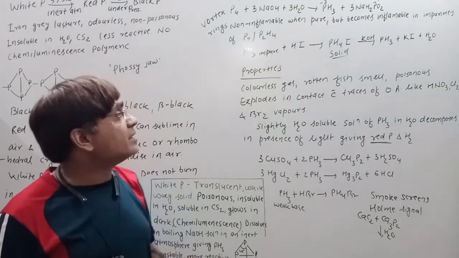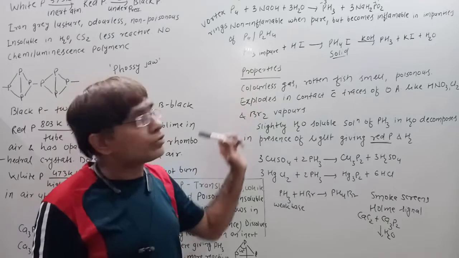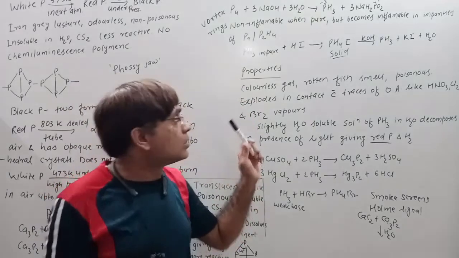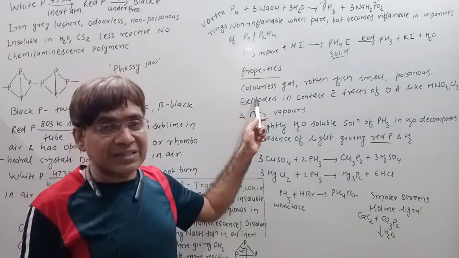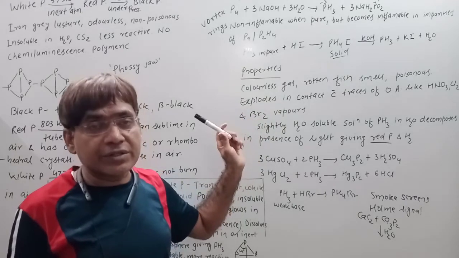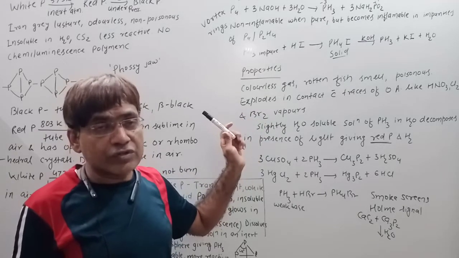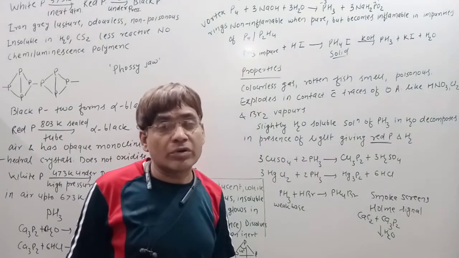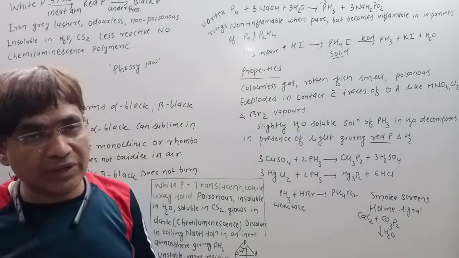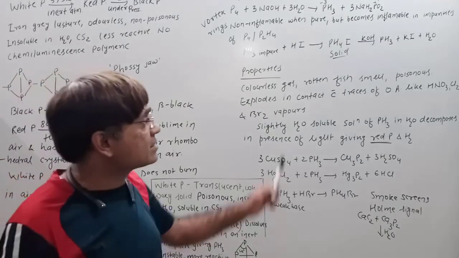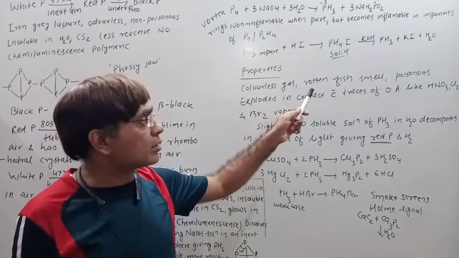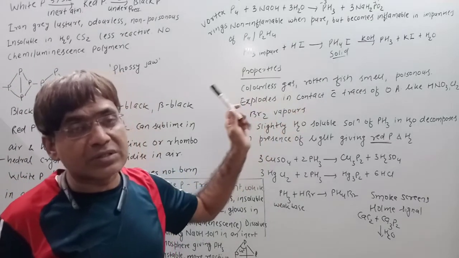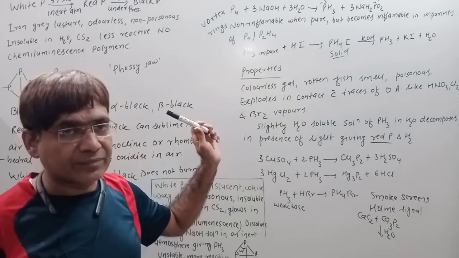Clear? After this, properties of phosphine. So about phosphine, what do we say? It is a colorless gas which has a rotten fish smell. It is poisonous in nature as well. Phosphine is a colorless gas with a rotten fish smell, and it is poisonous in nature. Clear?